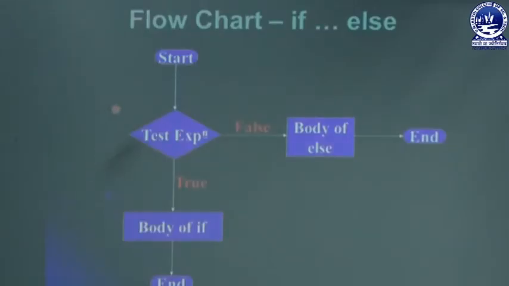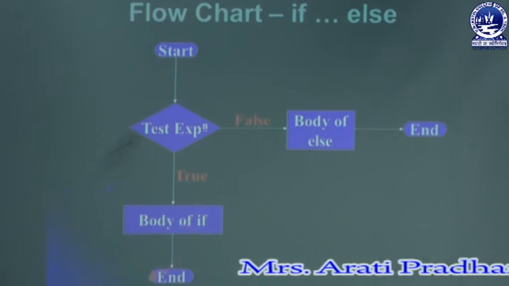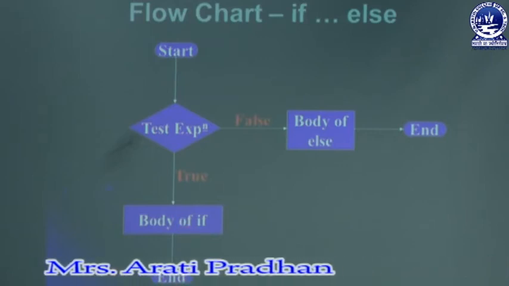Yes, I have used one flowchart of the if-else statement here. When we start writing the program, we then check the condition. Here this symbol is used to check a condition. If the condition is true, then the body of the if part will be executed. If the condition is false, then the body of this part will be executed, and in both cases the end will be here. If the if part is executed, then at the end the program will be terminated.